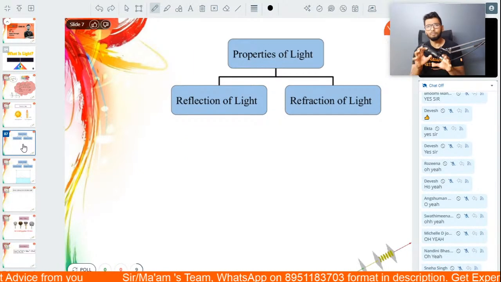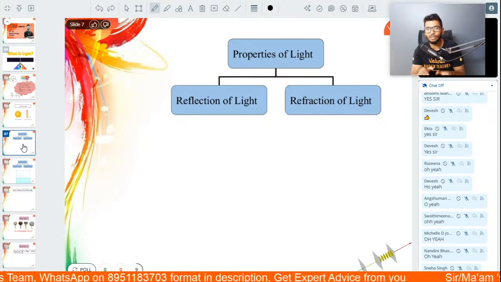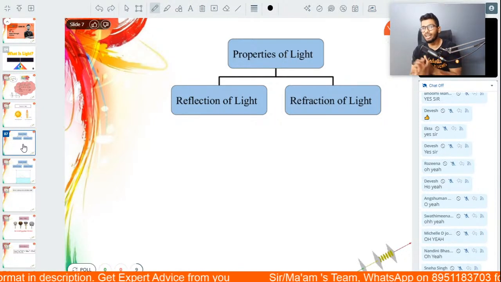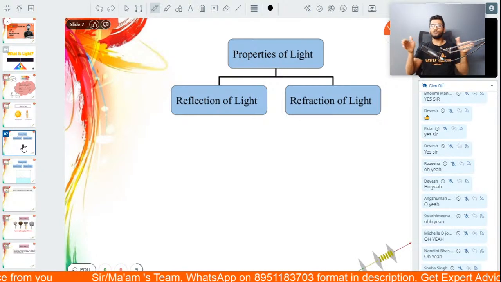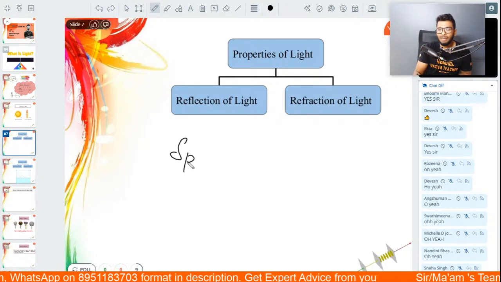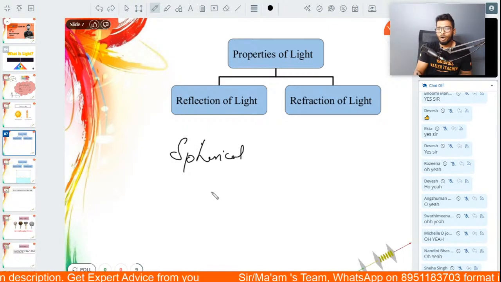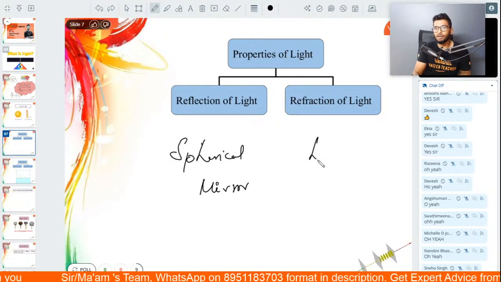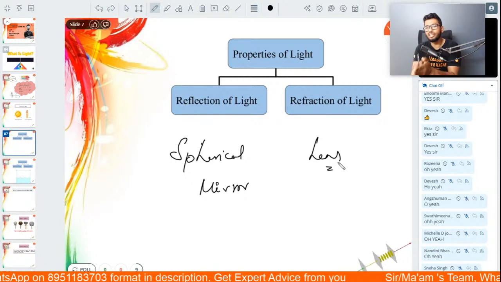Now, when you talk about the properties of light, in 10th standard, we are only dealing with these two properties. One is the reflection of light and the other is the refraction of light. So this chapter in itself is divided into two parts. Reflection of light, under which you're going to be studying spherical mirrors. You'll be studying about mirrors, basically. Spherical mirrors is what you're going to be studying, and your plane mirror. Refraction, on the other hand, where you'll be studying about lenses, basically your concave and convex lenses.